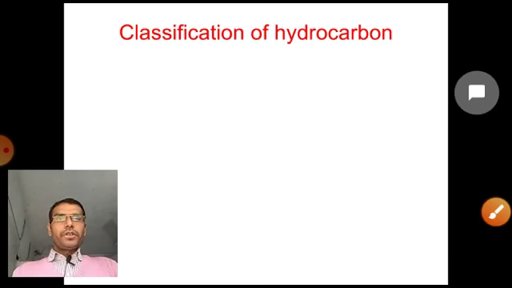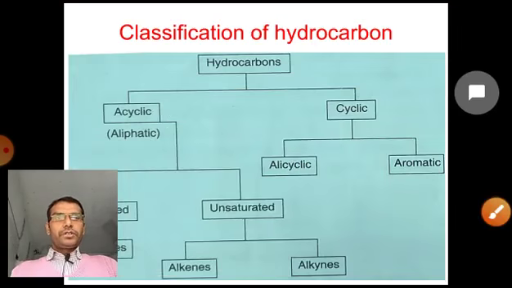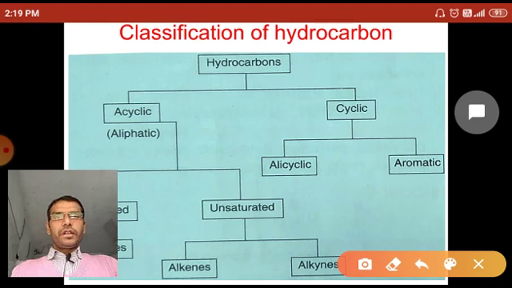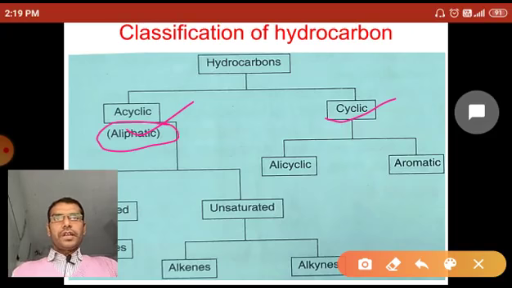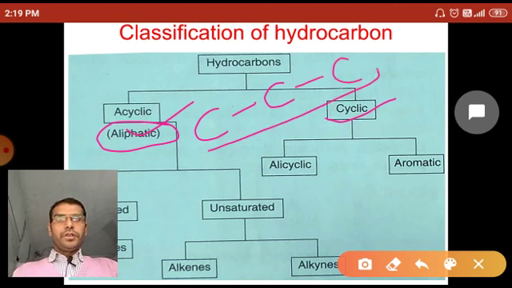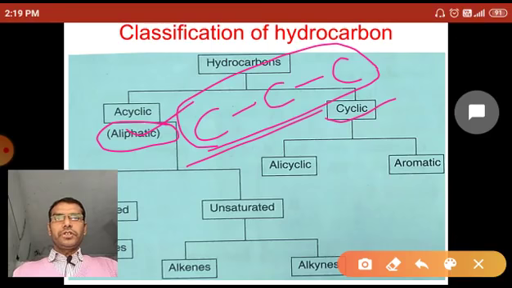Now the next topic, classification of hydrocarbons. Hydrocarbons are initially classified into two types: acyclic hydrocarbons, also called aliphatic hydrocarbons. It means that if a straight chain of carbon is present in the hydrocarbon, that is called aliphatic.